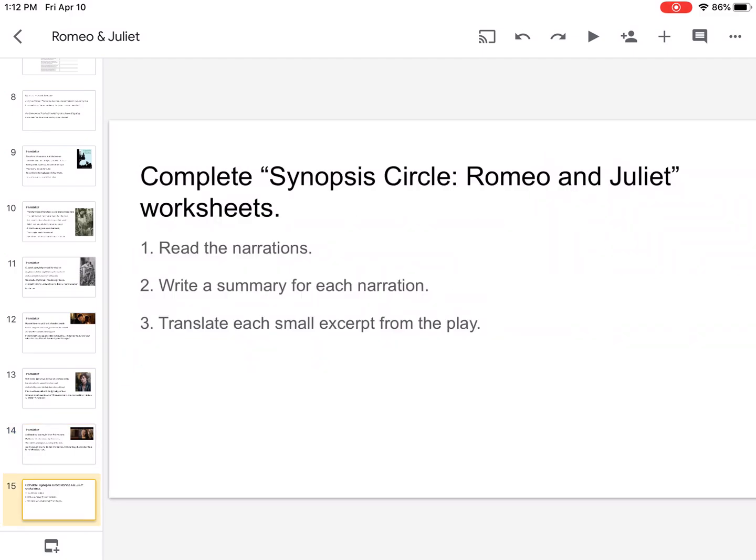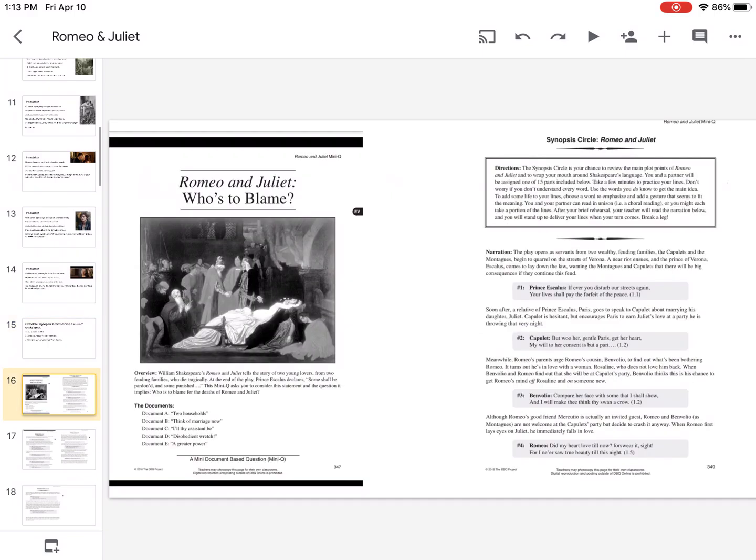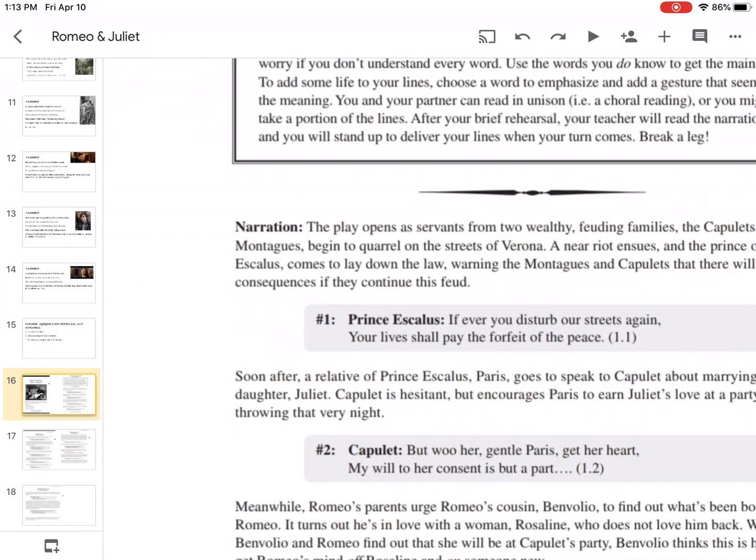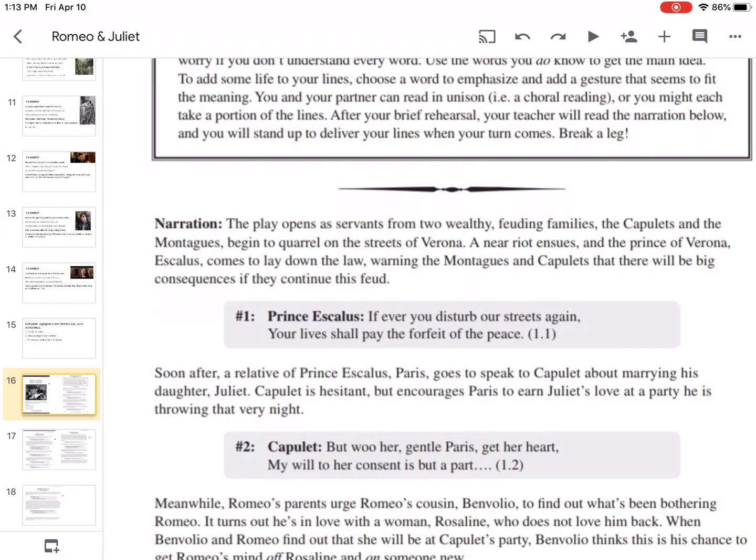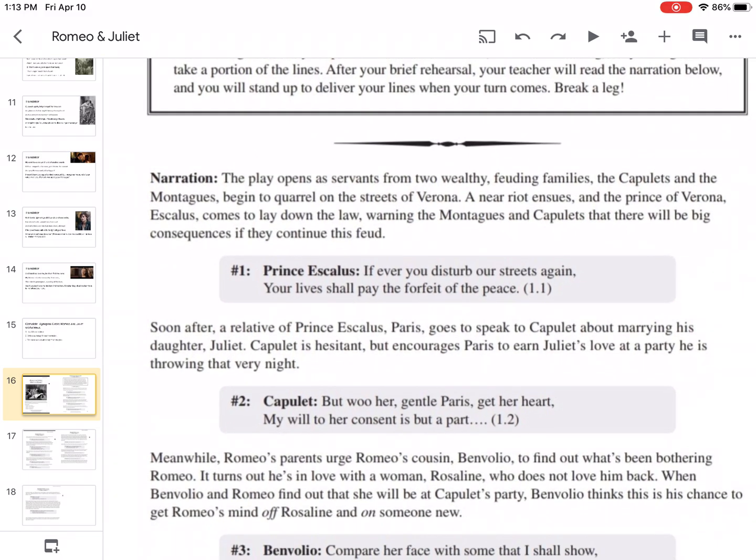All right, so the complete synopsis circle, Romeo and Juliet worksheets. I'm just going to go through it. Again, I'm waiting for clarification or just to make sure that I understand the directions. So this is what the synopsis circle looks like. Okay, so this is the narration, and this looks like it.